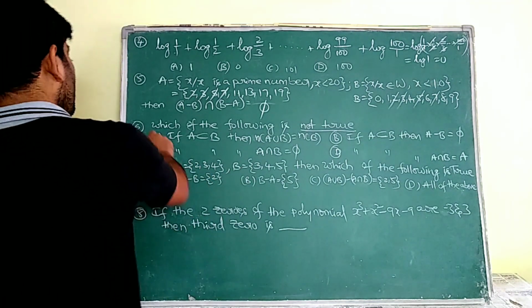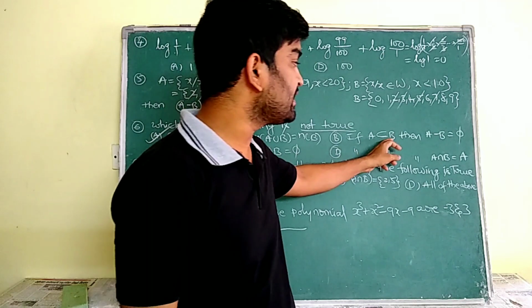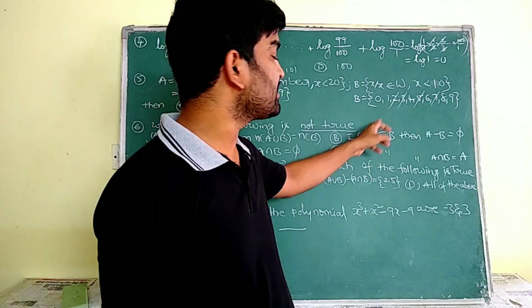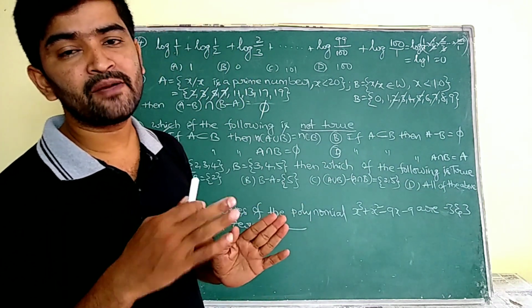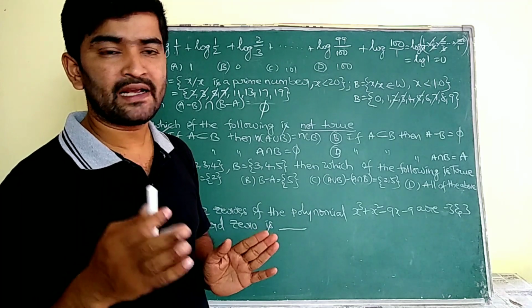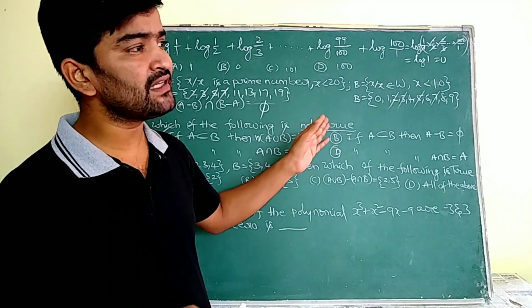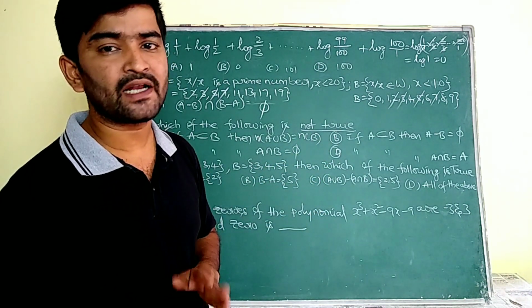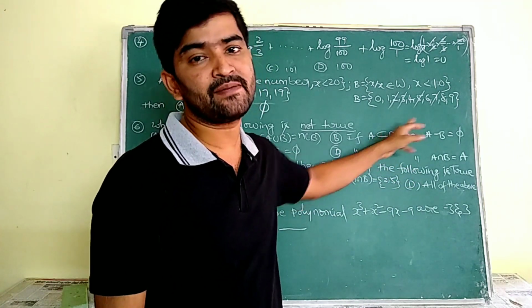Here it is true. Next, coming to this: if A is a subset of B, then A minus B is equal to phi. See, all the elements of A are there in B. If I am going to take A minus B, all the elements of A are going to be in B, no? So by cancelling the common values of A and B, everything in A is going to be cancelled. Nothing is left in A. We have to consider the values which were left in A as A minus B.